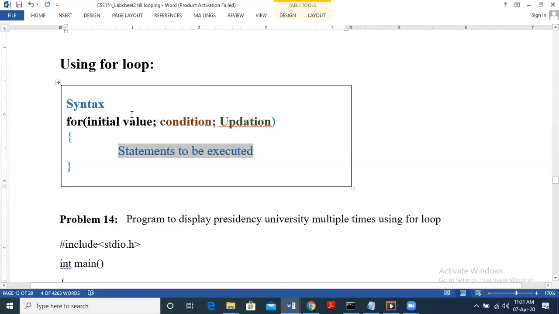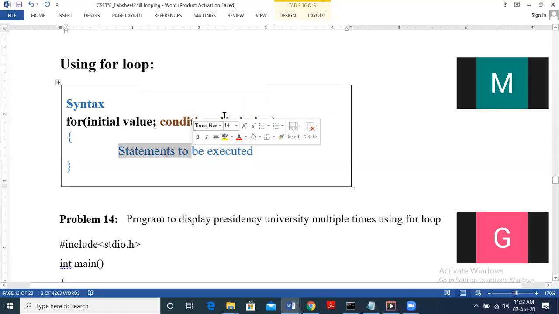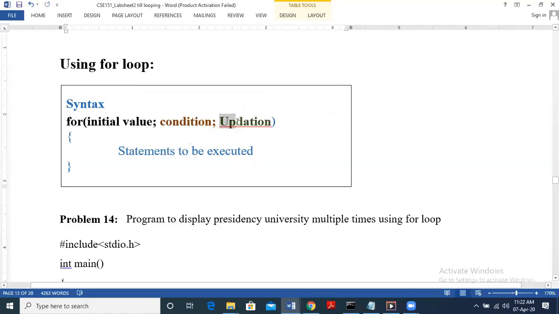So first initialize, then condition, then the statement is executed, and then after execution of the statement, we have updation, I plus plus, for example. So I becomes 2. Then again, the working continues. I initialization will not be done, but the condition is checked for 2. So the condition is checked, 2 less than 10. Yes, execute the print statement, and then update, I becomes 3. So this is how it continues.